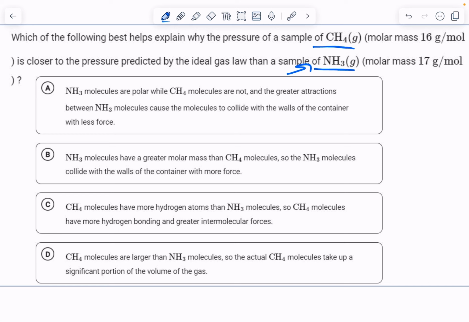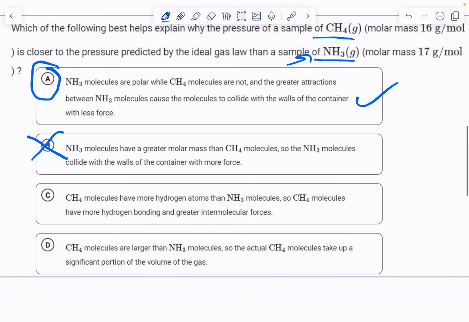A: NH3 molecules are polar, while CH4 molecules are not, and the greater attractions between NH3 molecules cause the molecules to collide with the walls of the container with less force. That sure makes sense to me, but we'll look at the other ones, but that is definitely probably going to be the right answer. B: NH3 molecules have a greater molar mass than CH4 molecules, so the NH3 molecules collide with the wall of the container with more force. Okay, no, we are looking for something with intermolecular forces, and that's what causes deviations between ideal and non-ideal gases.